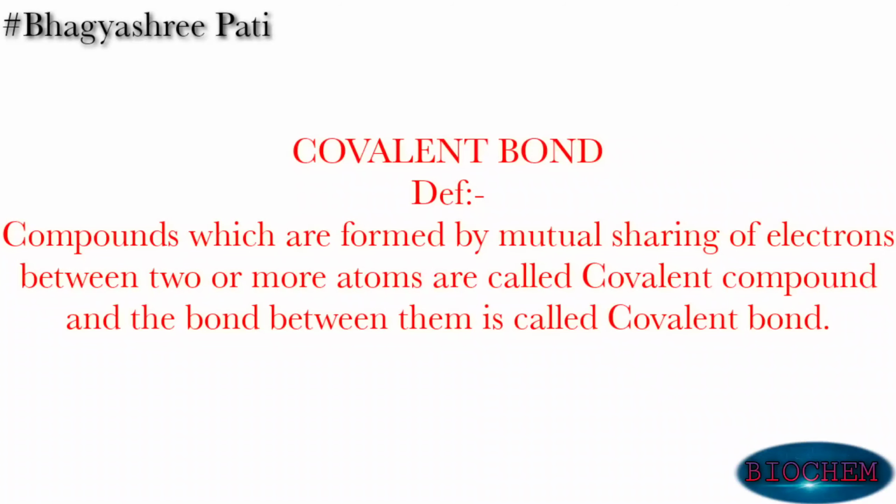Here is the definition of covalent bond. Compounds which are formed by the mutual sharing of electrons between two or more atoms are called covalent compounds, and the bond between them is called covalent bond. So what does it mean? That means this type of bond is formed between two similar or dissimilar atoms by the mutual sharing of electrons. The shared pair of electrons is counted towards the stability of both the participating atoms.